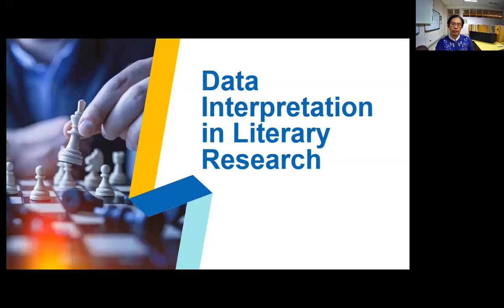Here it is, right? Here we will talk about, as I mentioned earlier, how to do the interpretation of your data in descriptive qualitative research. And if you remember, descriptive qualitative research means your method is oriented towards explaining a phenomenon in literary work, and to explain that you use qualitative data.